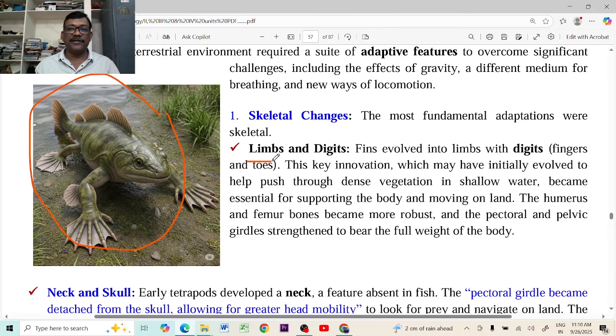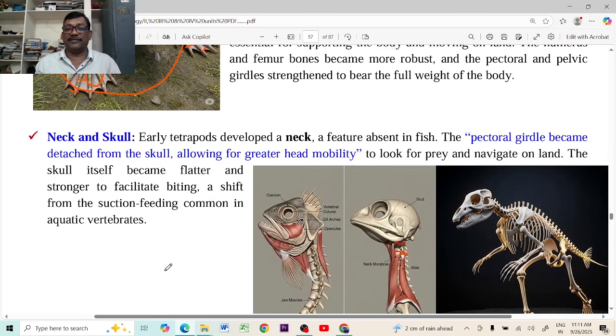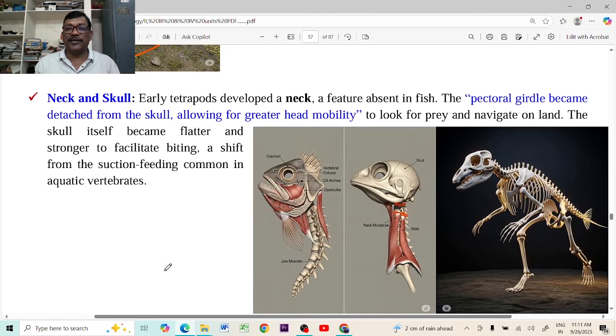The limbs and digits developed from the fins. These are the fins. Fins became the limbs and digits. The digits are very important because they have to creep on the land. And the neck is a very important adaptation that took place in the animals that were going to develop as amphibians or tetrapods from the fishes.